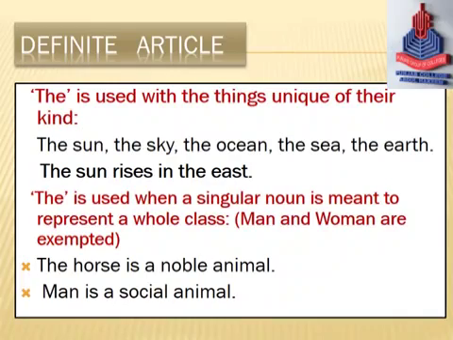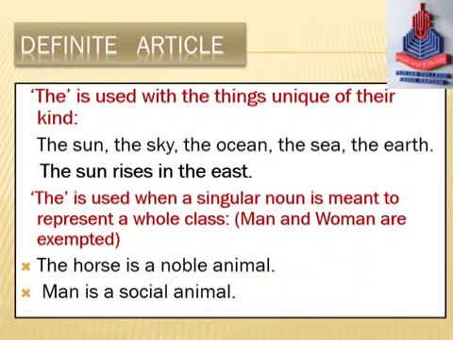"The" is used when a singular noun is meant to represent a whole class. The horse is a noble animal. The dog is a faithful animal. The camel is called the ship of the desert.